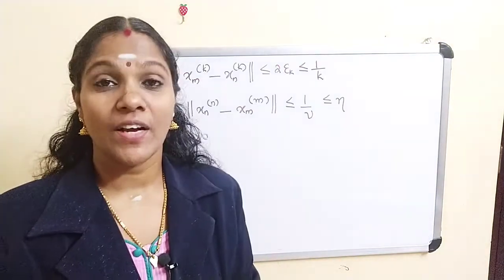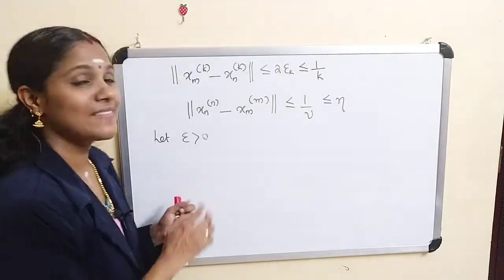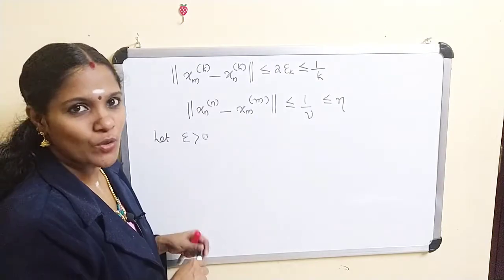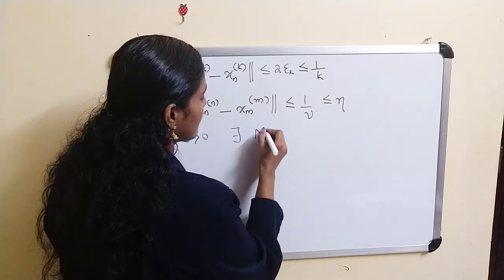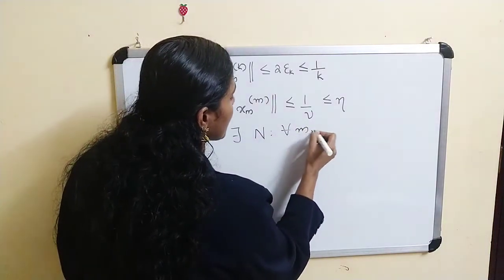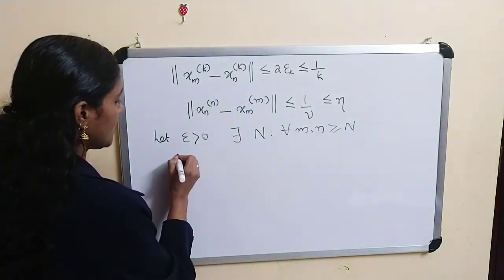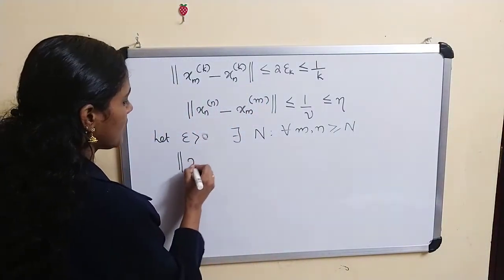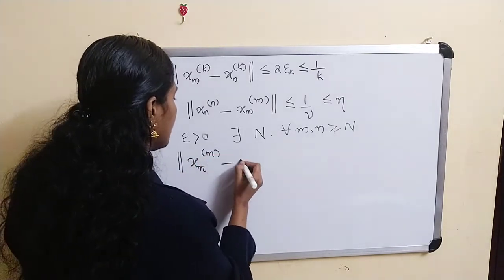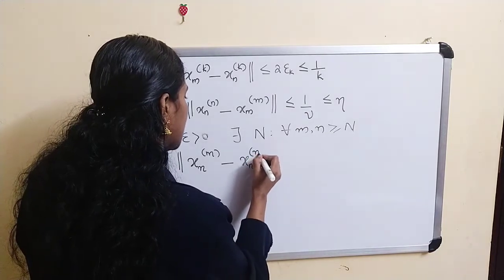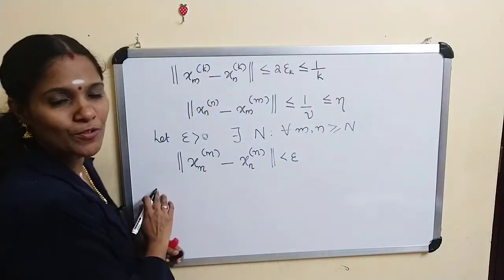Okay, now we are going to prove the subsequence is a Cauchy subsequence. For this, let epsilon greater than 0, and we have to prove that there exists an integer N such that for all m, n greater than or equal to N, norm of x_nm minus x_nn is less than epsilon. This is what we have to prove.